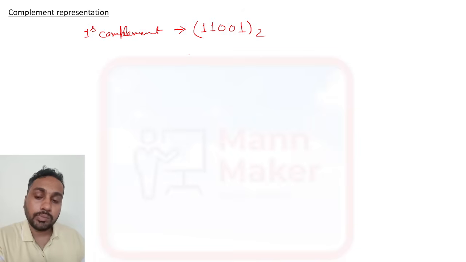For ones complement representation, we simply have to complement: if 1 is there, you write 0; if 0 is there, you write 1. So this is the representation of ones complement.